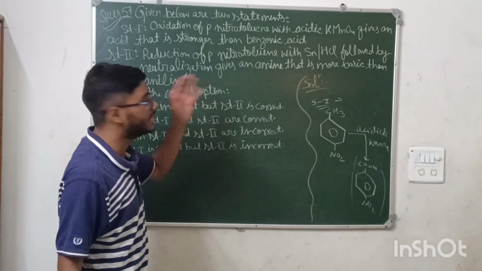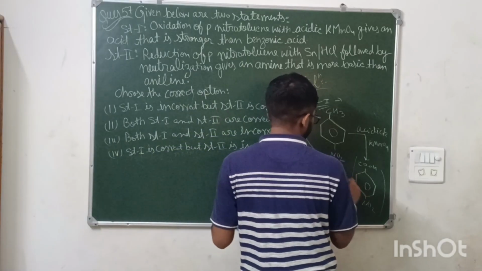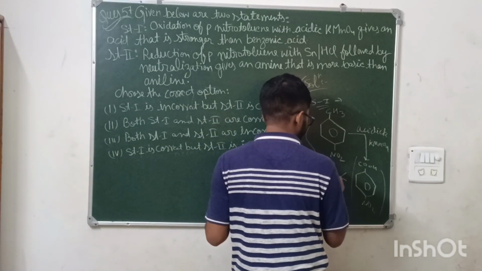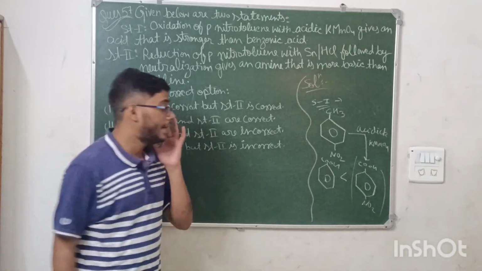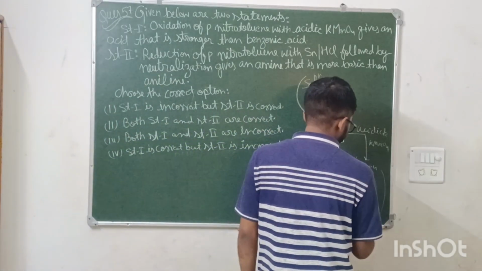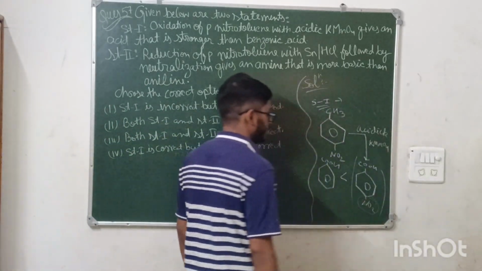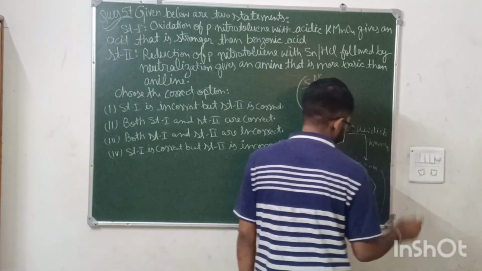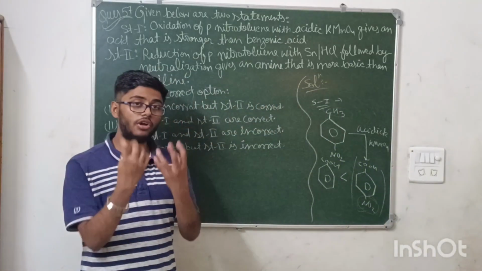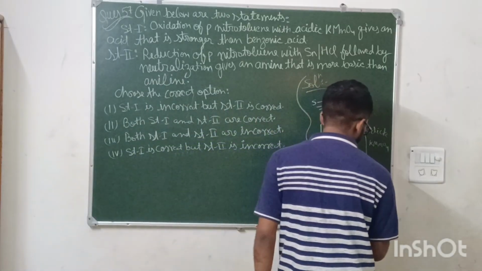It is saying it is a stronger acid than benzoic acid. Obviously, why? What is benzoic acid? Benzoic acid is this. The acidic strength depends on the substituent. Because NO2 is an electron withdrawing group, it will pull electron density towards itself.